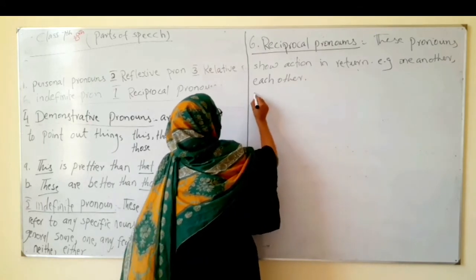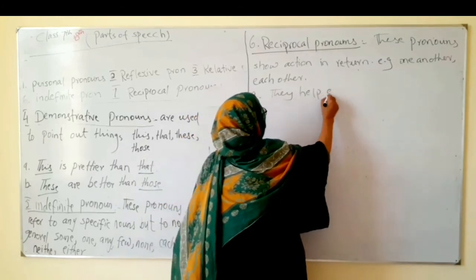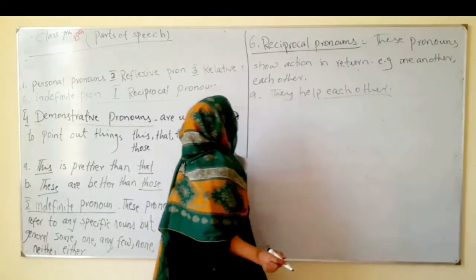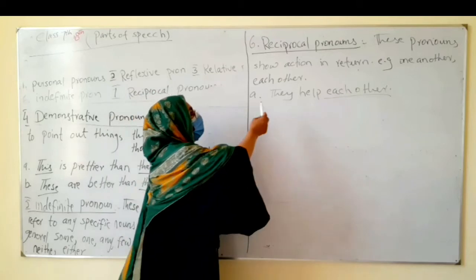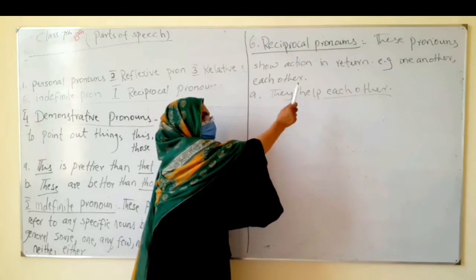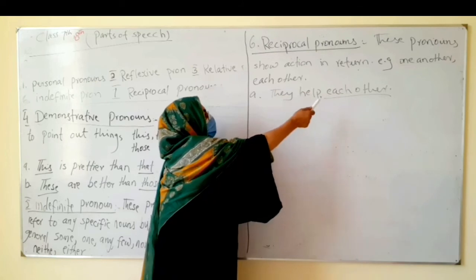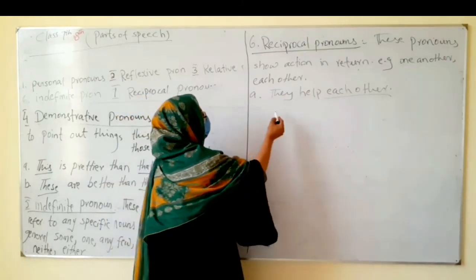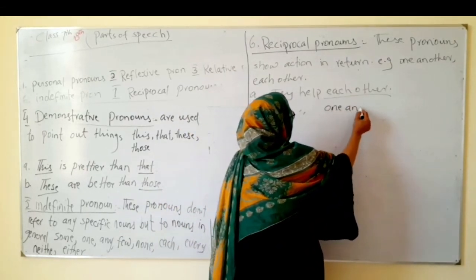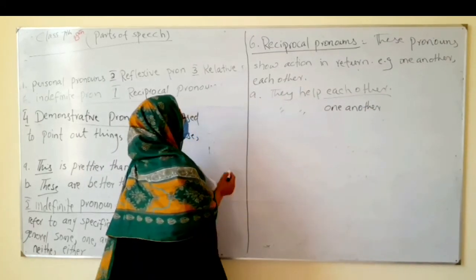For example, let's see in a sentence, they help each other. Action in return means, each other is used for two persons. If there are two students, if one is helping, the other is helping the first. So each other means it's between two persons. And if you say the same for one another, it means all of them are helpful and they help one another in the class. Like more than two, we use one another.